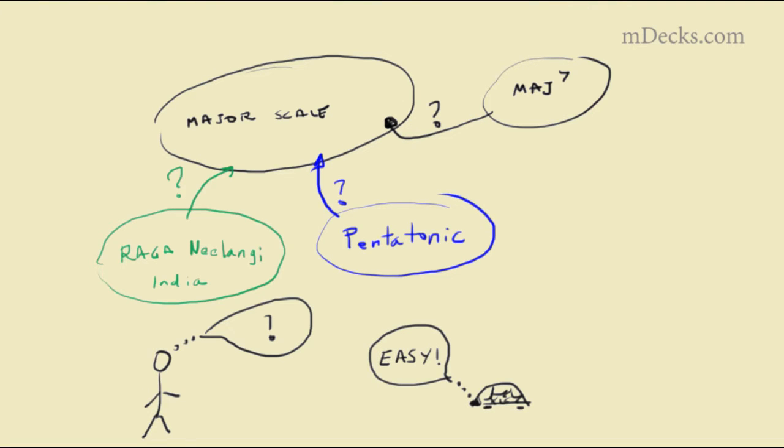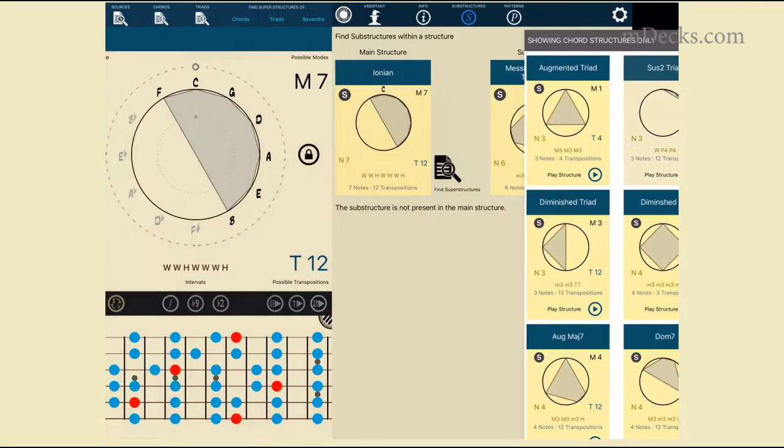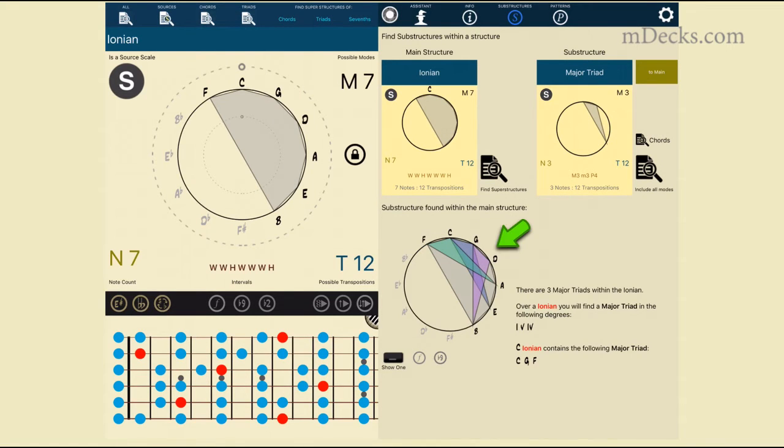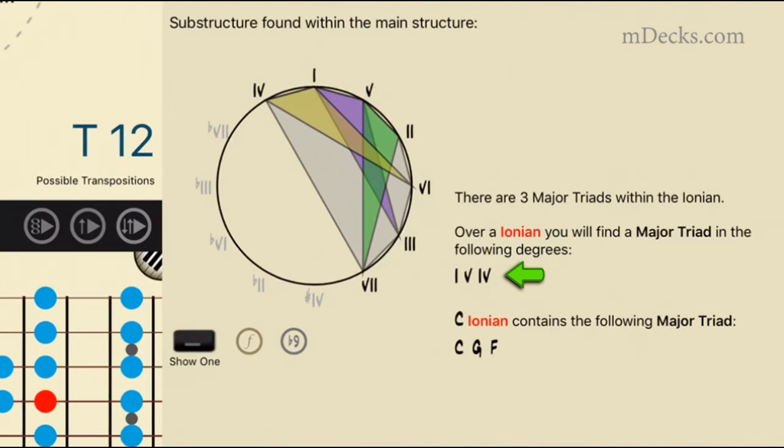The only thing you have to do is see in which points does the graph of the structure fit inside the bigger structure. So if we want to know where the major triads are in the major scale, we just have to check if we can fit the major triad inside the major scale. There! As you can see, there are 3 major triads in the major scale, in the degrees 1, 5, and 4. In C, that would be C, G, and F.